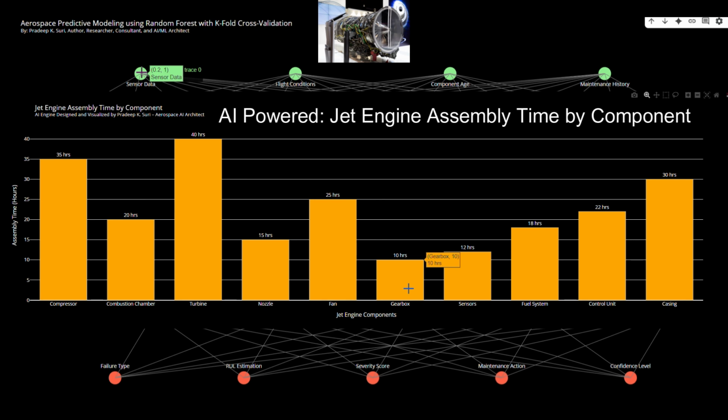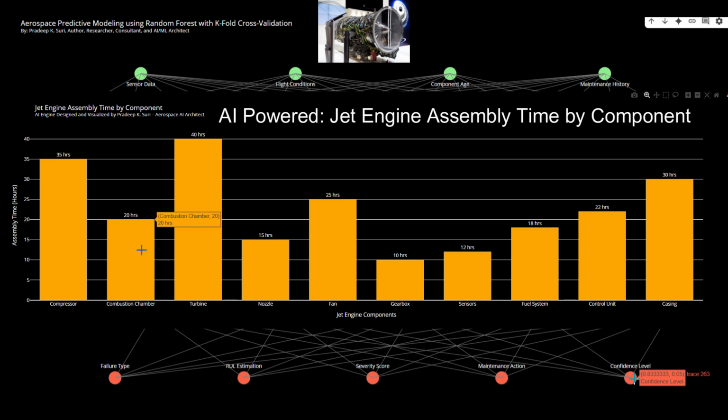Here's a detailed breakdown of the chart. X-axis, horizontal: jet engine components. The X-axis lists the various components of the jet engine that are being analyzed for their assembly time. These components are compressor, combustion chamber, turbine, nozzle, fan, gearbox, sensors, fuel system, control unit, casing. Y-axis, vertical: assembly time, hours. The Y-axis represents the assembly time in hours. The scale ranges from 0 to 40 hours, with increments of 5 hours marked by horizontal grid lines.